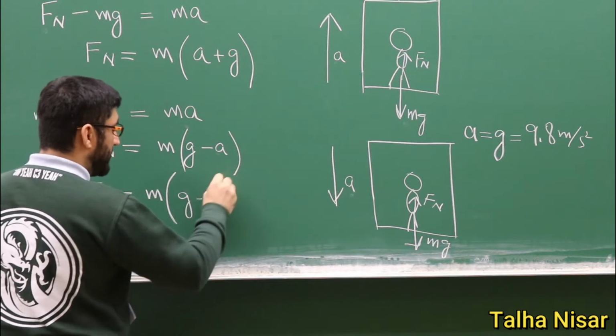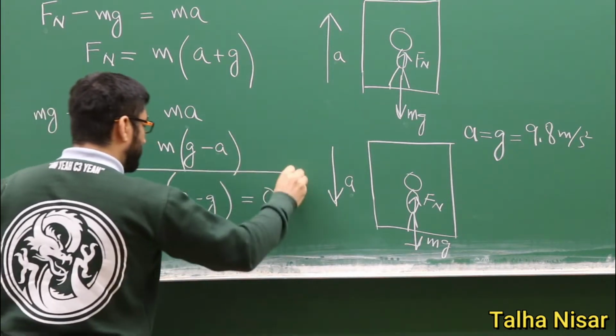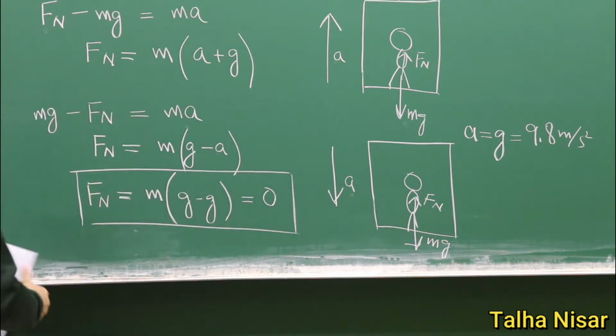So g minus g is equal to 0. So the weight of the object will be 0. So this, in this case, is known as the free fall.